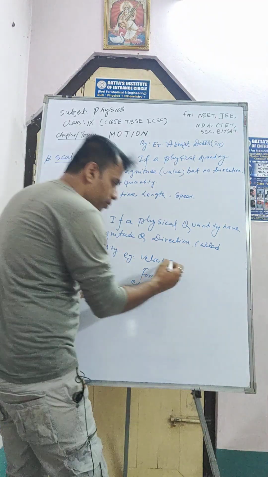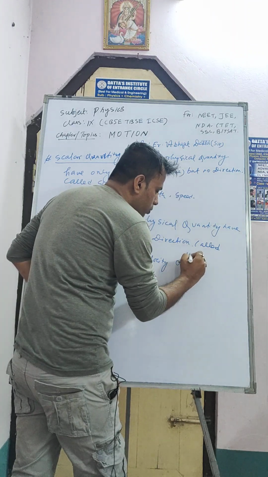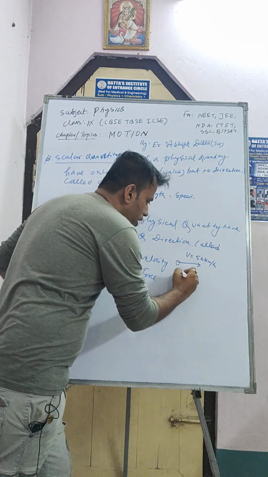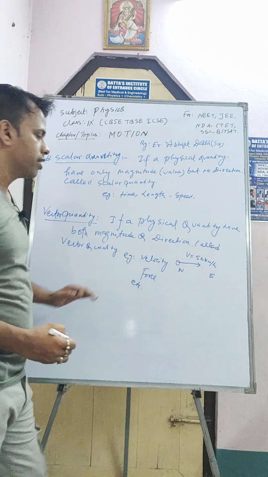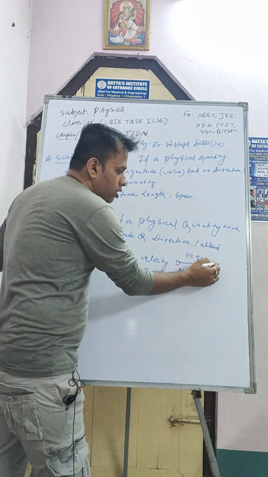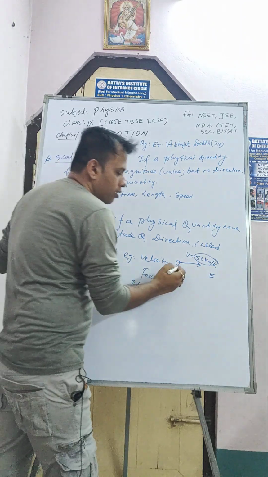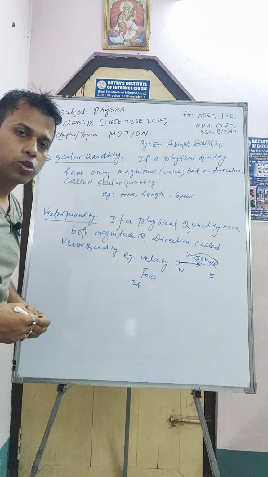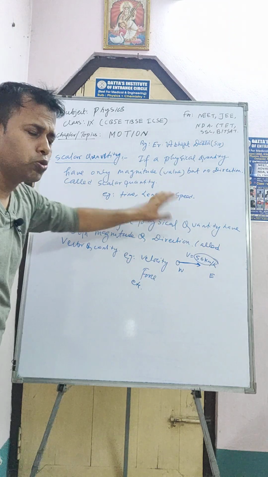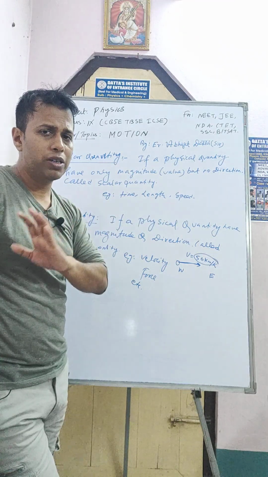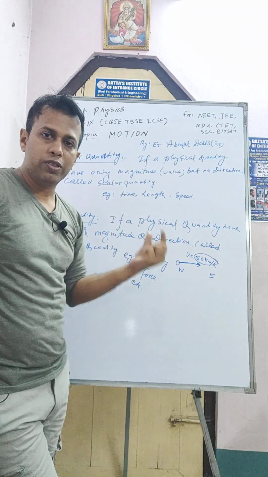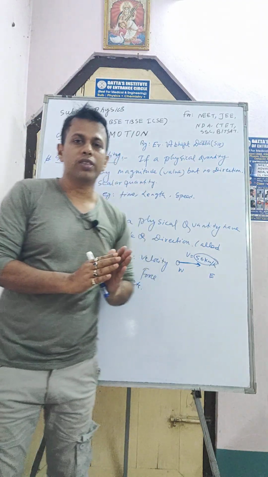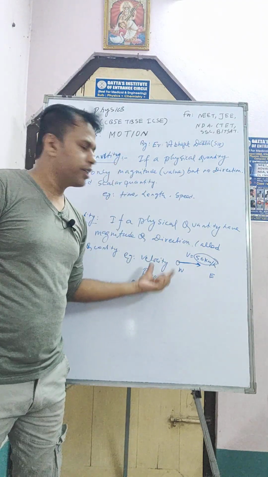Suppose one body is moving in this way with a velocity of 50 km per hour. If you consider the direction from west to east, then this is the magnitude of the velocity, and from west to east is the direction of the velocity. So velocity has both magnitude and direction, but speed does not. So what is the basic difference between speed and velocity? If you take only the magnitude from the velocity, it becomes speed. Okay, got my point?